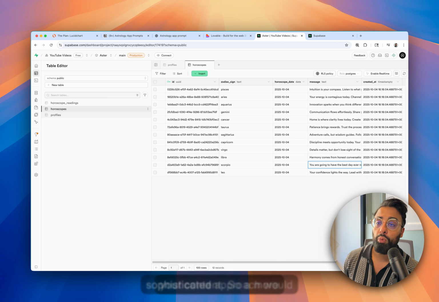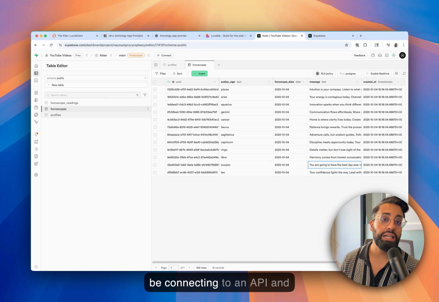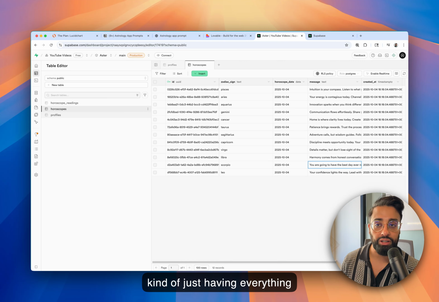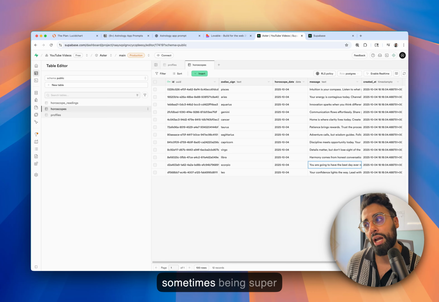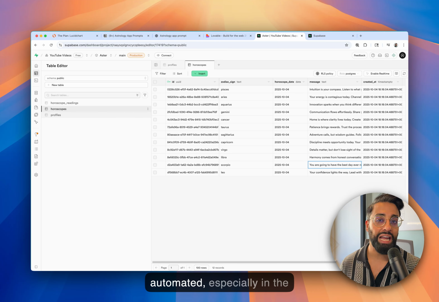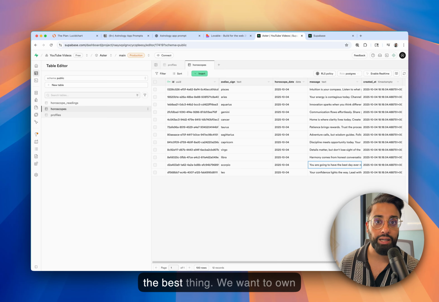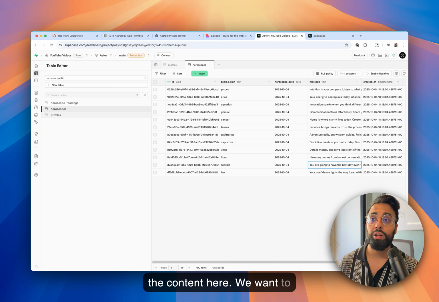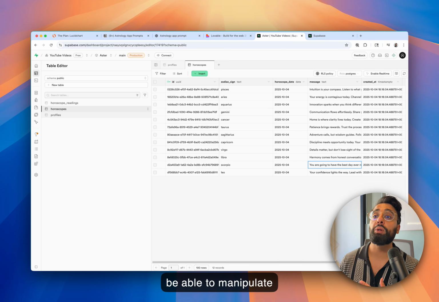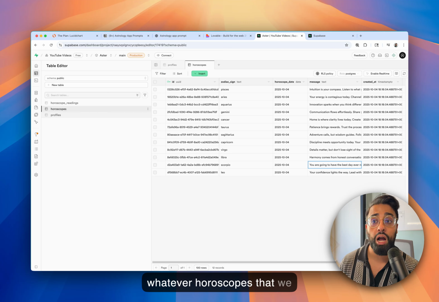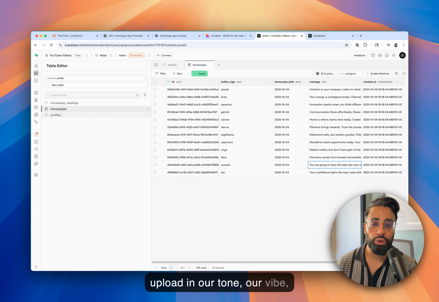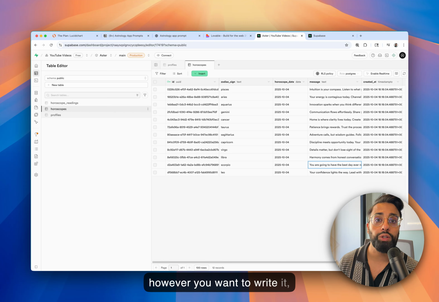A more sophisticated approach would be connecting to an API and having everything super automated. But sometimes being super automated, especially in the early stages of a product, may not actually be the best thing. We want to own the content here. We want to be able to manipulate whatever horoscopes we upload in our tone, our vibe, however you want to write it, generate it, however we want to do it.